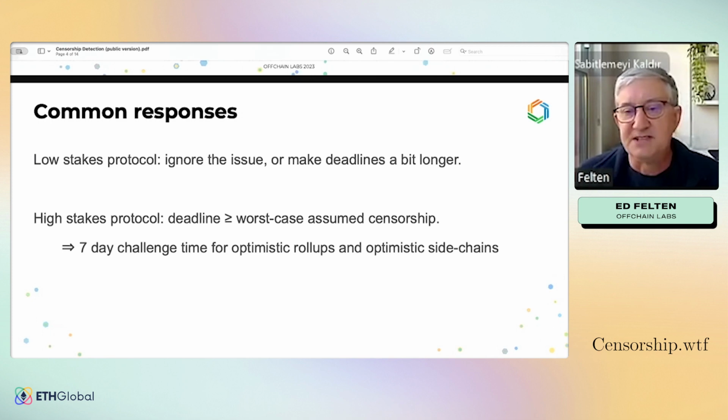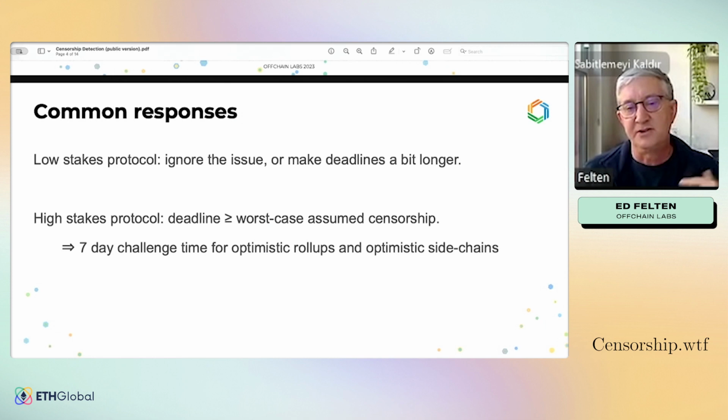Okay, common responses to this are basically two things. In a low stakes protocol, or in a protocol that's not carefully designed, you might just ignore the issue or make deadlines a little bit longer. Now, that might be a rational thing to do if the stakes in your protocol are low.